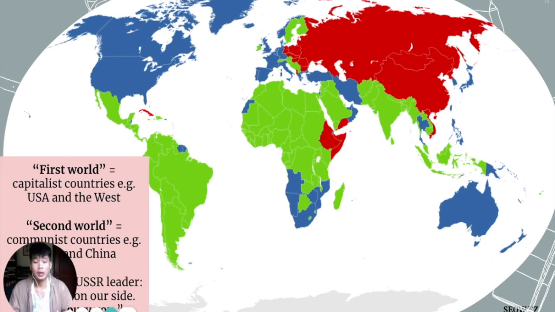The Cold War. So you see the blue here is the First World countries. The red here is the Second World countries. What is the Third World? The Third World in green are countries that consciously try to stay out of the Cold War, right? But somehow still get sucked in at the end of the day. And the Cold War only ends in 1991 when the Soviet Union dissolves. So for a good 50 years, the world is defined by this competition, this rivalry, this Cold War between the First and Second Worlds. It is defined by the emergence of communism that began in 1917 in Russia